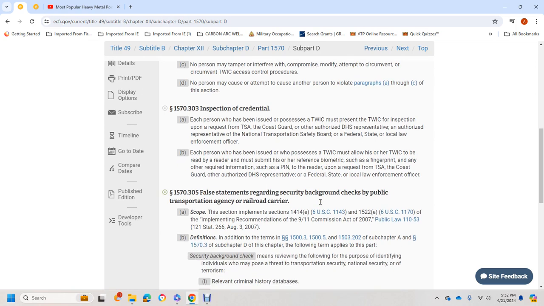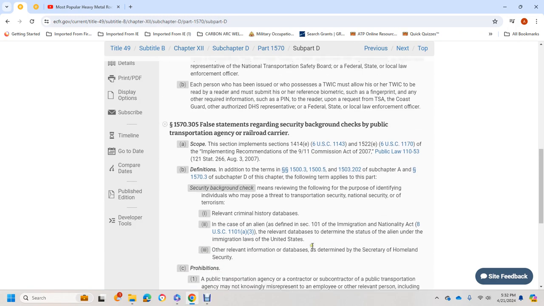1570.305 False statements regarding security background checks by a public transportation agency or railroad carrier. Scope: this section implements section 1414(e) of title and 1522(e) of the Implementing Recommendations of the 9/11 Commission Act of 2007, Public Law 110-53. Definitions: the terms in 1503, 1505, 1503, 202, subchapter A, and 1573, subchapter D of this chapter apply to this part.